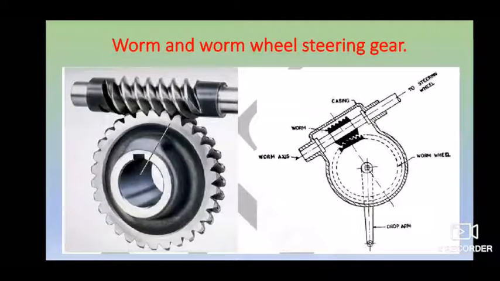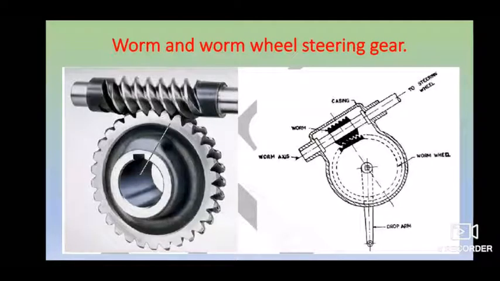So this movement of your steering wheel will turn the worm, which in turn drives the worm wheel, which is attached to your wheel spindle. This rotation of the steering wheel makes a linear motion of your drop arm, which is connected to the link rod. Okay, so this is the basic working principle of the worm and worm wheel type.